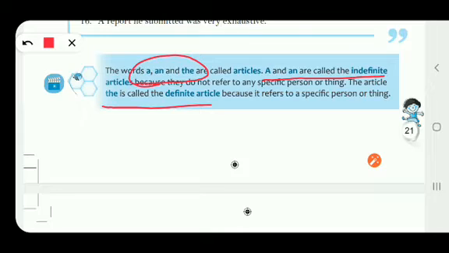Whereas the is called the definite article because it refers to a specific person or thing. When we talk about a specific thing, a special thing, we use the article the, right? Now we will talk more about that.